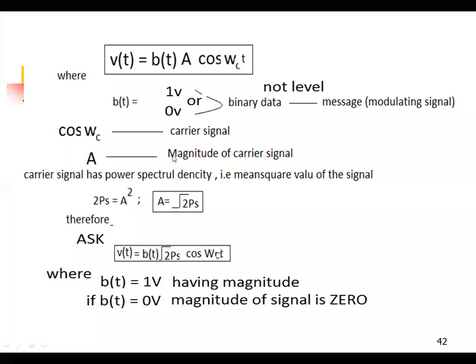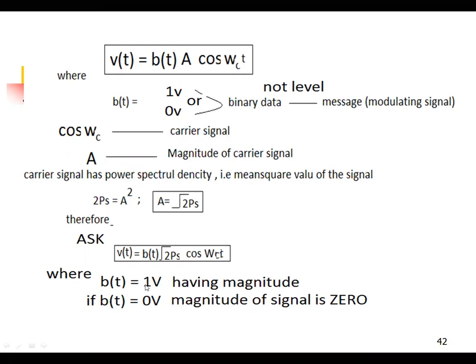Magnitude of carrier frequency that is given to A is called root 2PS. So therefore, ASK is equal to B of T root 2PS cos omega CT.